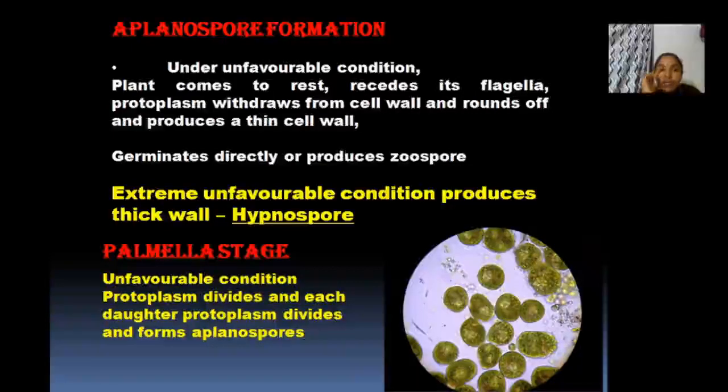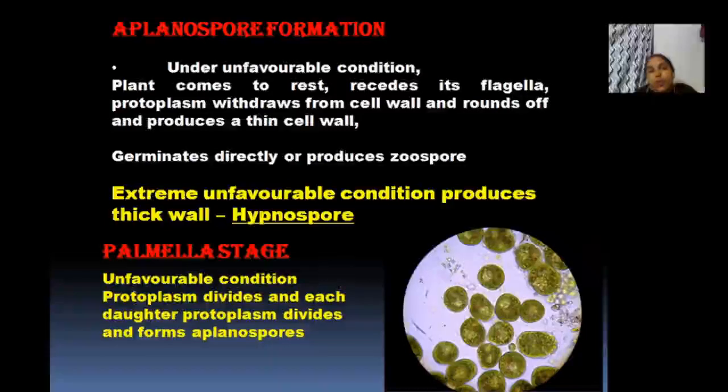Okay. Now the second method is aplanospore formation. Zoospore is the first one. A zoospore is biflagellate and motile, but an aplanospore is non-motile. It is a thin-walled structure, produced by rounding off of the protoplasm. And it germinates directly and produces zoospores. So see the difference. It is thin-walled, filled with protoplasm. It divides and forms aplanospores. They are released, germinate and form zoospores. Then the zoospore becomes Chlamydomonas. Clear?